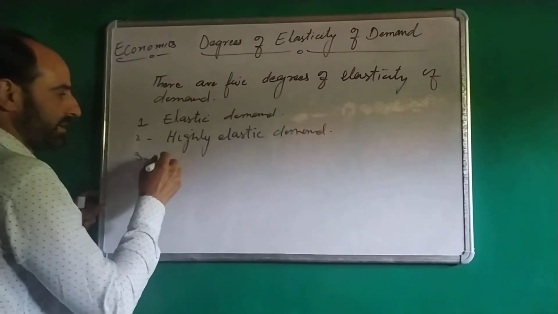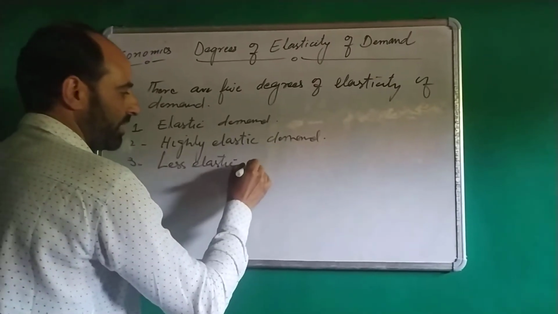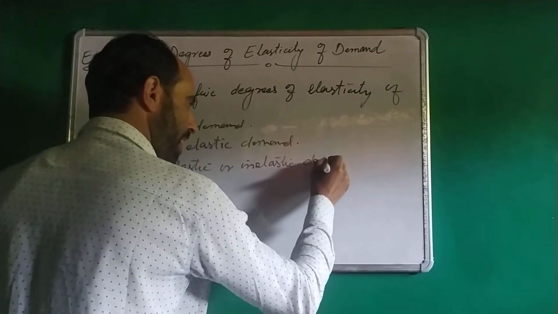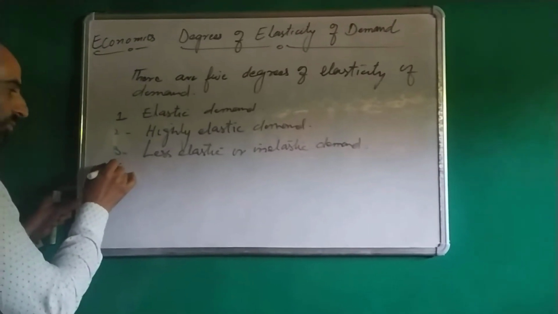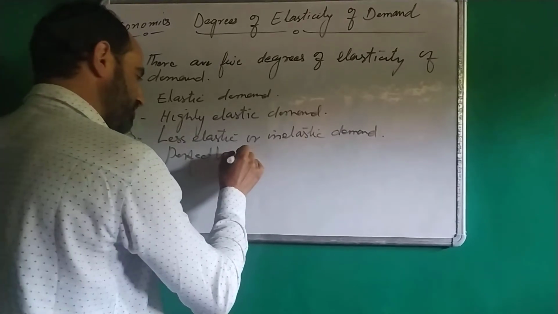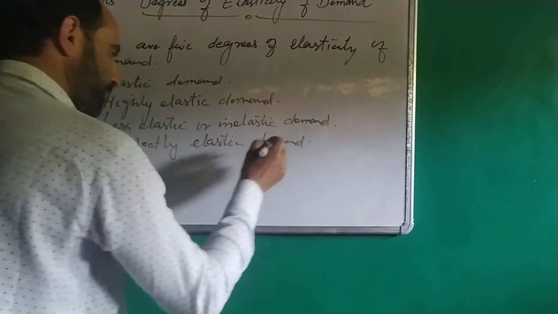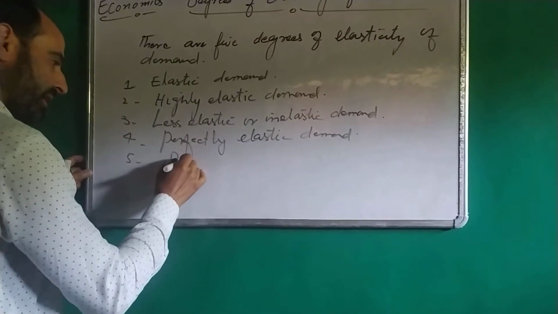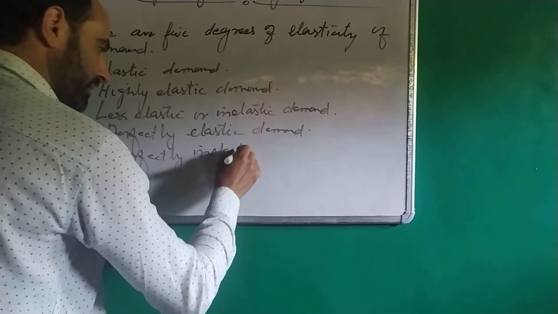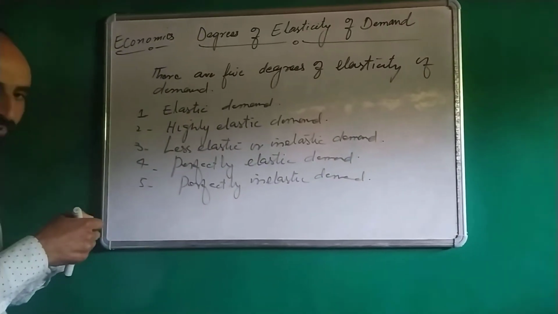Third is less elastic or inelastic demand. Fourth is perfectly elastic demand. And fifth one is perfectly inelastic demand. These are 5 degrees of elasticity of demand.